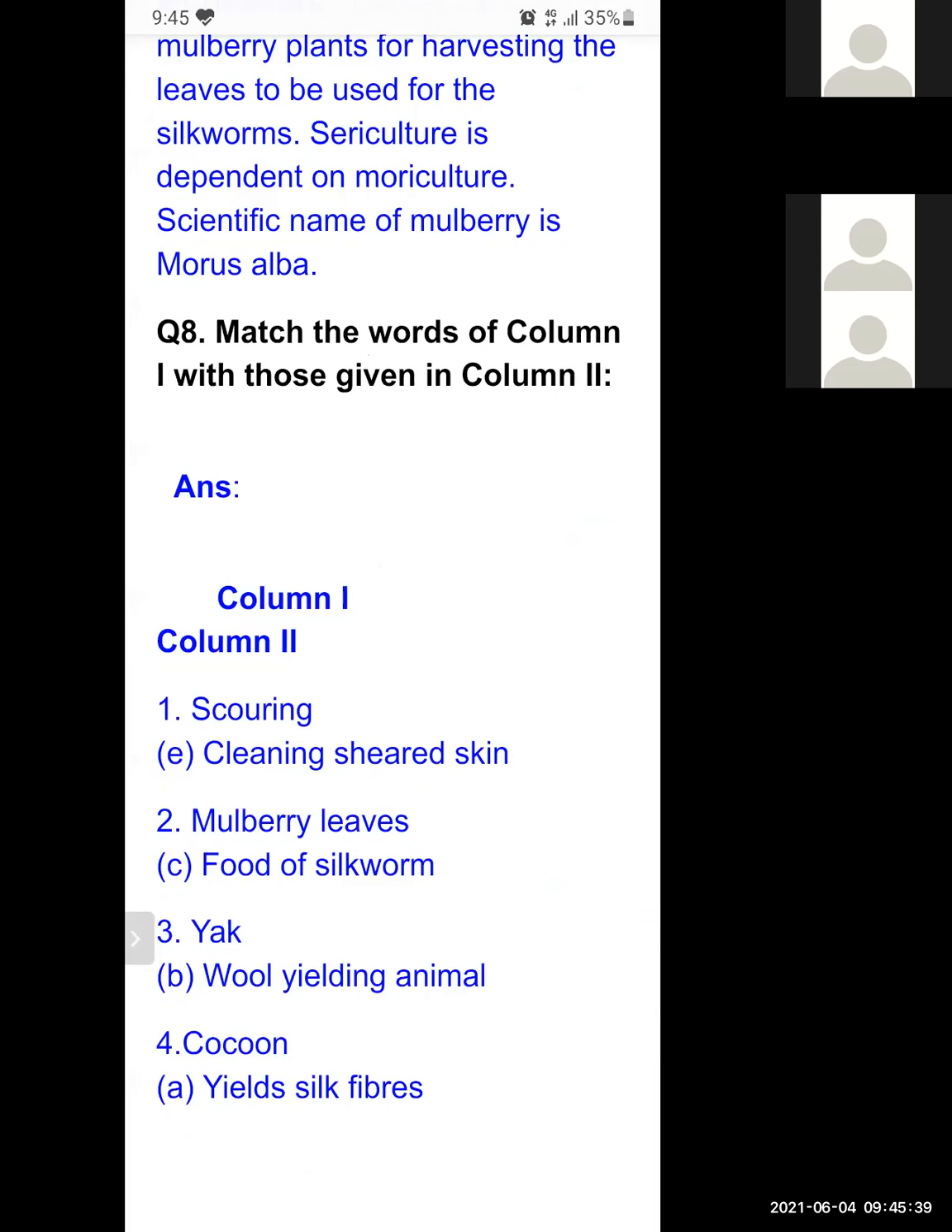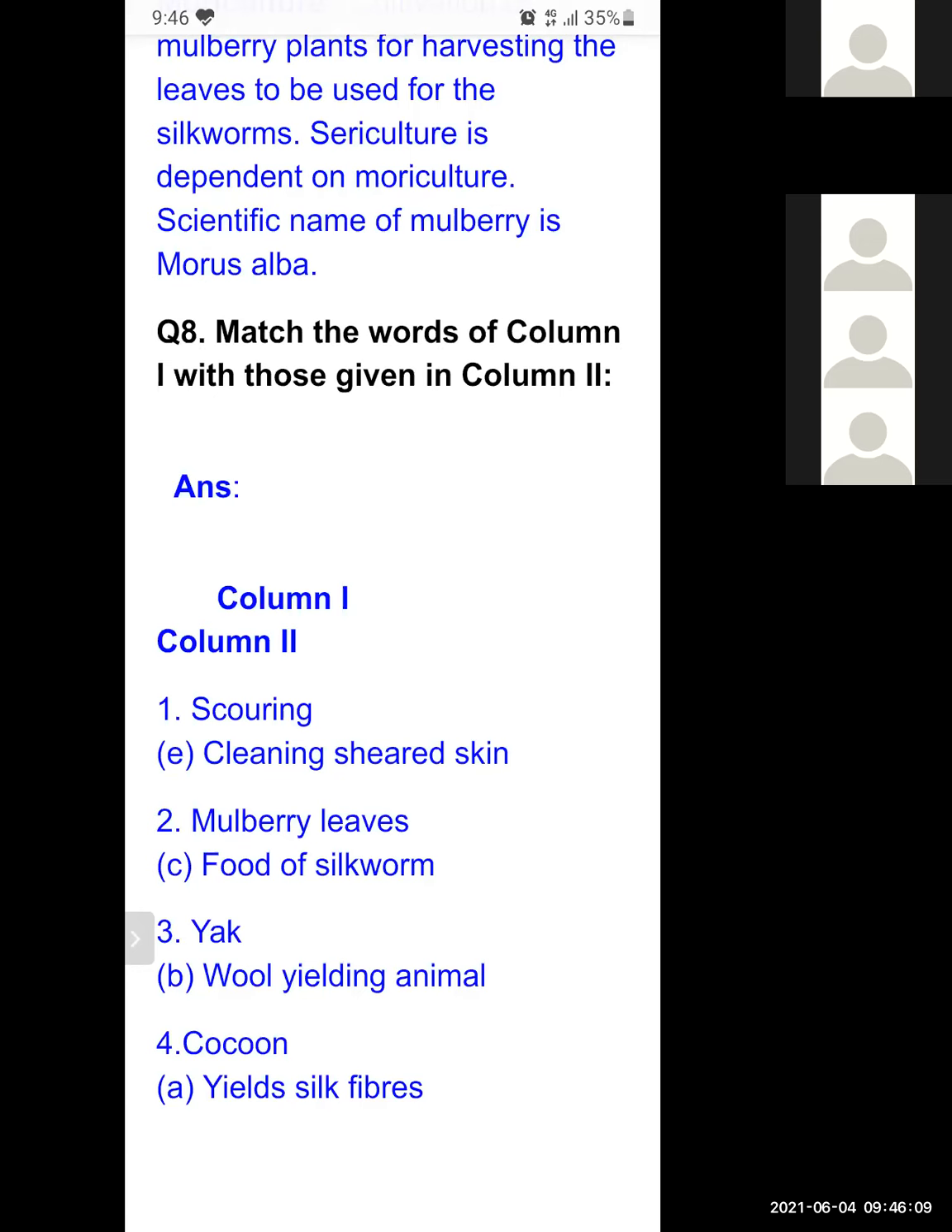Scoring, like what is scoring? Four options will be there, and one option will be cleaning seared skin. So the correct option will be cleaning seared skin. Mulberry leaves, food for silkworm. The question can be like this: mulberry leaves, food for goat, food for camel, food for silkworm, none of these. So the correct option will be food for silkworm.